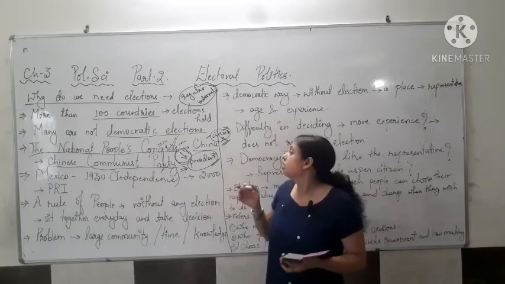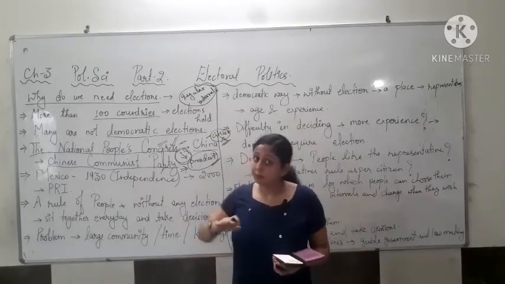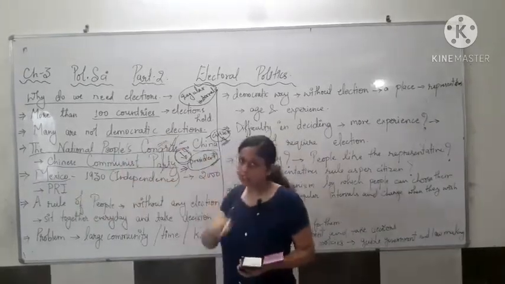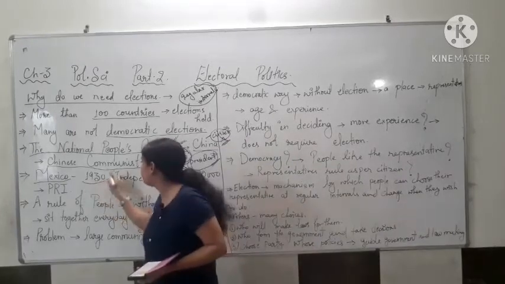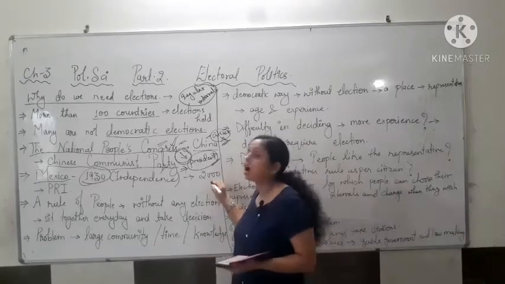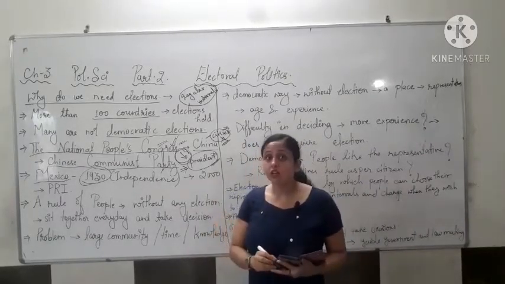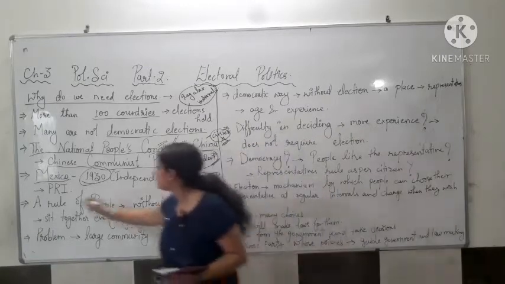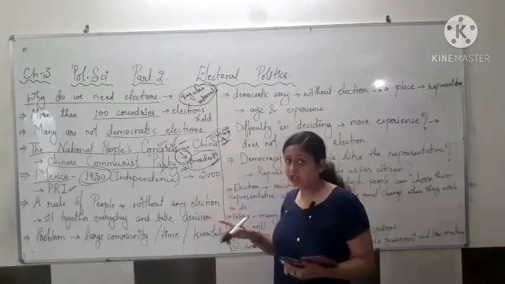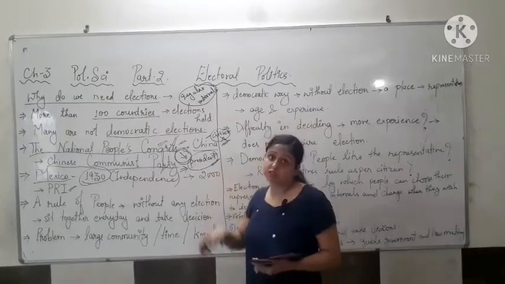Now one more example we have read in chapter 1 was the example of Mexico. Mexico got independence in 1930, and after 1930 till 2000, one political party won the elections. That was PRI. They were the party who won all the elections till 2000.